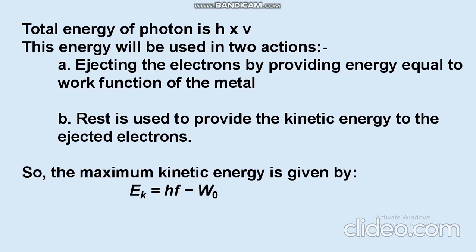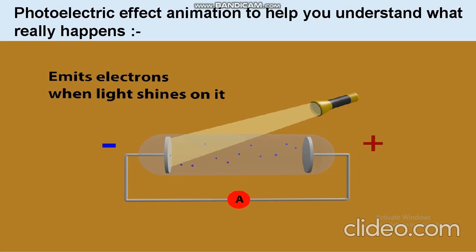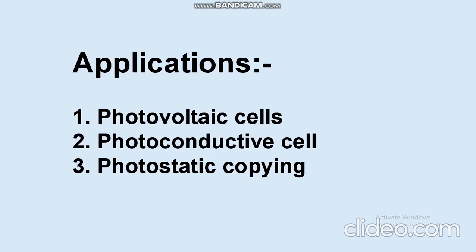Now let's see an animation to help us understand what is really happening in the photoelectric effect. Now, as soon as the electrons start traveling, the electricity starts running in the circuit. So this was all about photoelectric effect, and now let's see some of its applications.